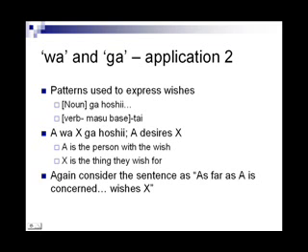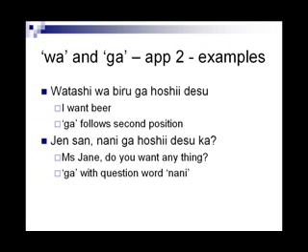We used both wa and ga here. As a general concept, recollect the idea of wa in the sentence separating the parts before and after wa. The part before is the topic, the part after is a statement about the topic. As far as A is concerned, here is a statement, is what it means in general. In the current situation, the statement is X ga hoshii. So it can be seen as far as A is concerned, wishes X.